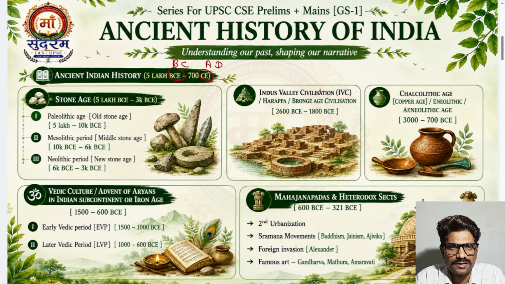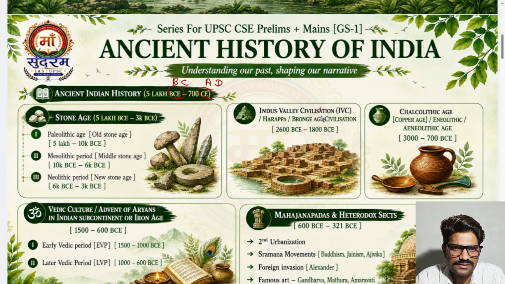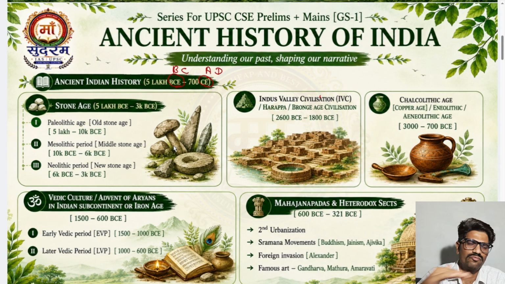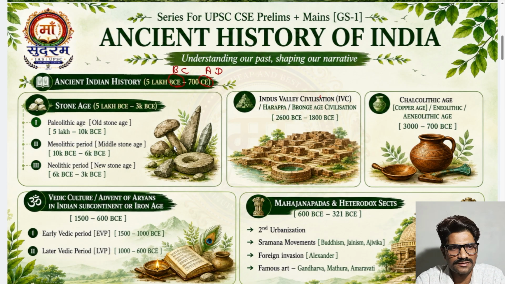Next, Indus Valley civilization, very important, and its name is the Harappa and Bronze Age civilization. Its time period is 2600 BC to 1800 BC. Actually, all this time period is not highly clear cut. Of course, you will read some mismatch somewhere, not exactly as I told you, so don't mind all this.